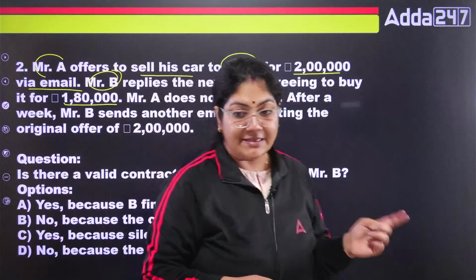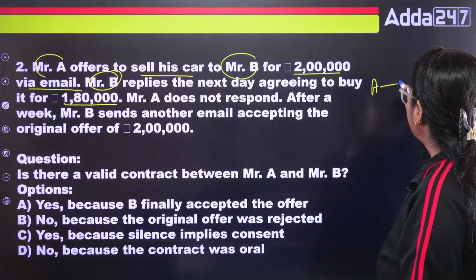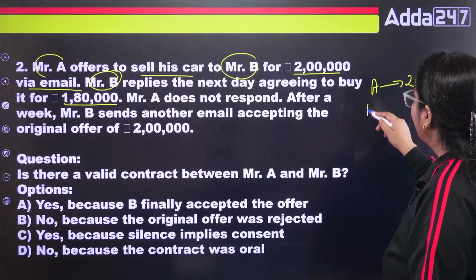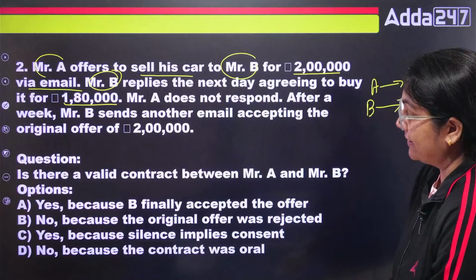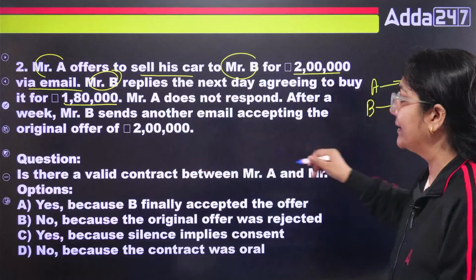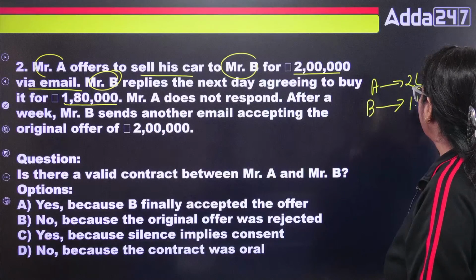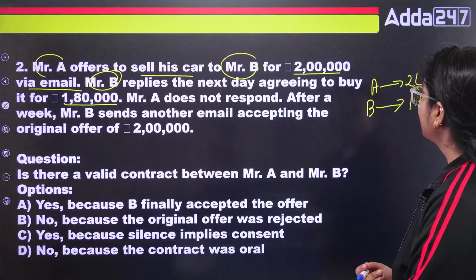It means A offered 2 lakh rupees, but B is not accepting. Because B is not accepting, B is also offering that I want it for 1,80,000. But Mr. A does not respond.